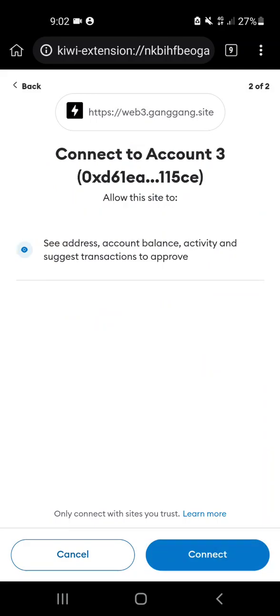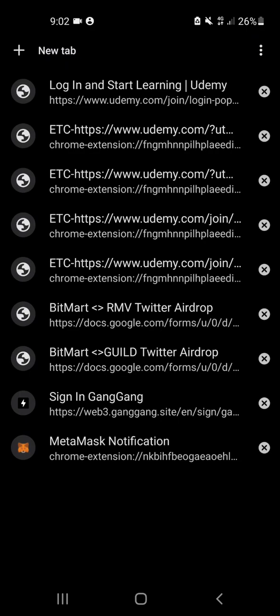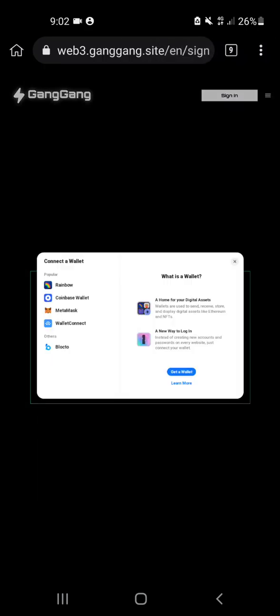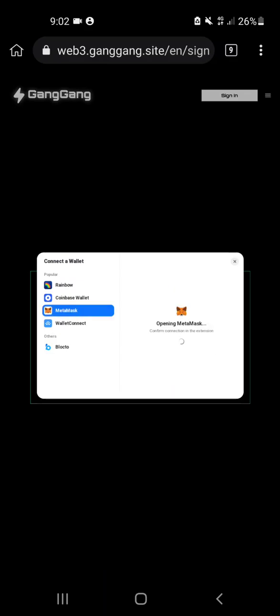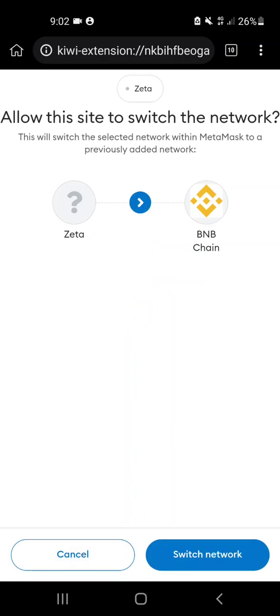Click next and connect, and after that come back to your GangGang website, and here you just need to sign. Click connect again, and opening MetaMask is giving some issue, but if that happens, just try multiple times.